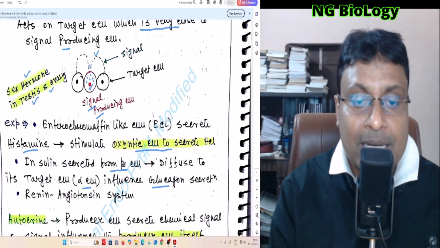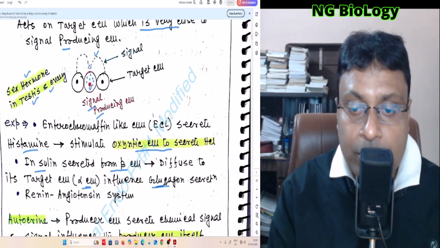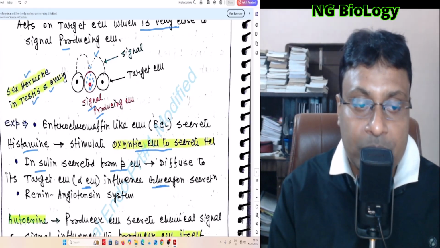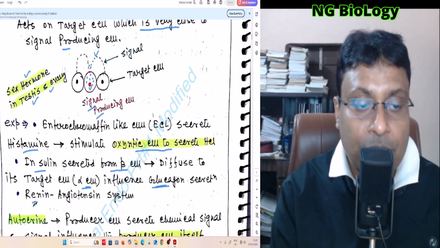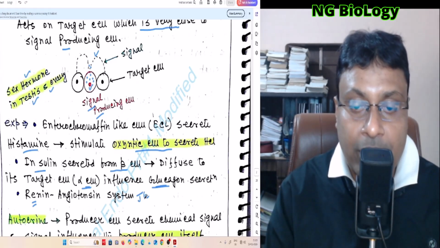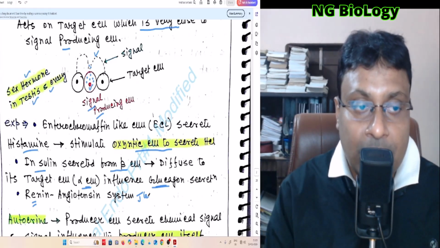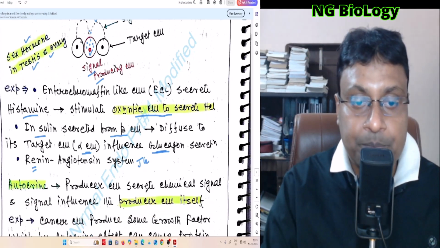So the beta cell is responsible for secretion of insulin, and the alpha cell is responsible for secretion of glucagon. Also the renin-angiotensin system: renin is a kind of hormone secreted from the juxtaglomerular apparatus of our nephron, and it controls blood pressure. This is also a very good example of paracrine signaling.